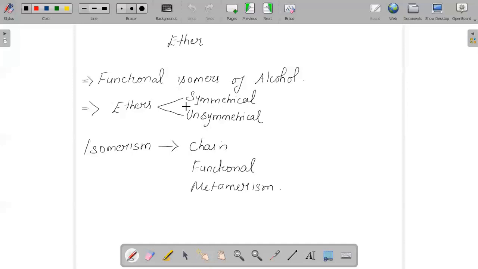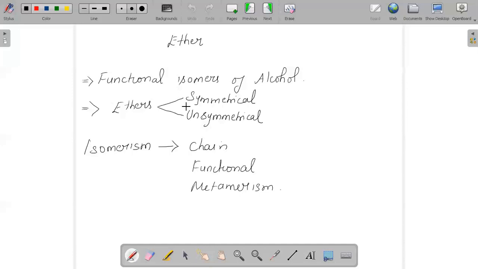And ethers can show chain isomerism, in which there is just a different arrangement of the chain. In functional isomerism, the functional group will change; that is, alcohol is an isofunctional isomer of ether. Metamerism, of course, is shown only by ethers, esters, and ketones.